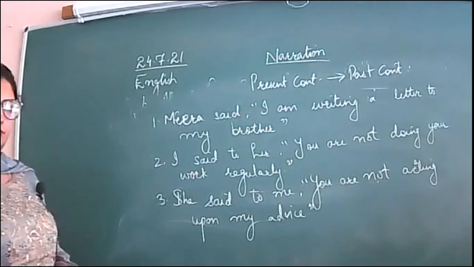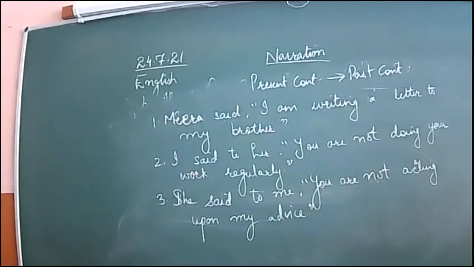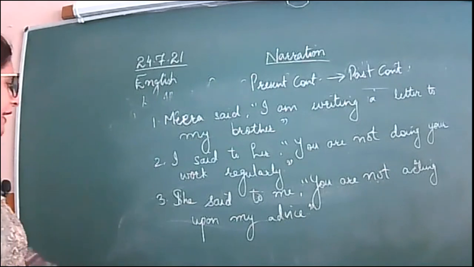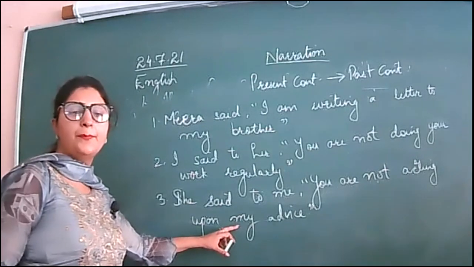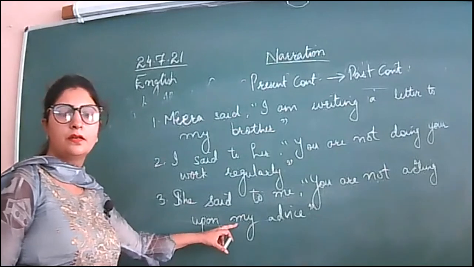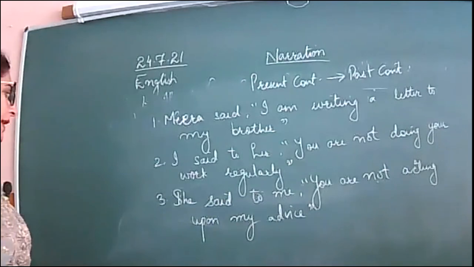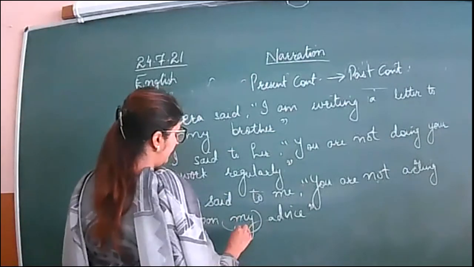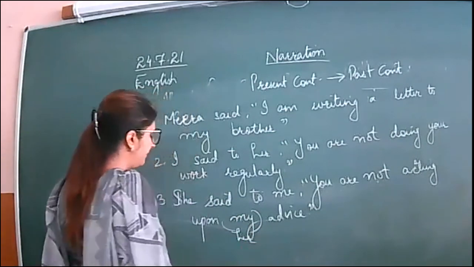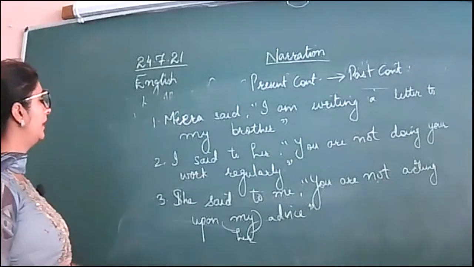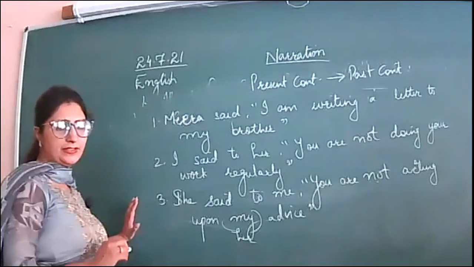Her advice, right. Acting upon her advice. Now, so these are for present continuous.